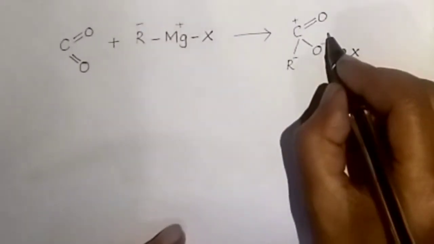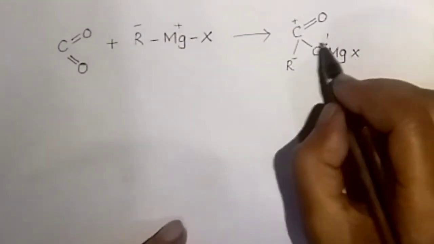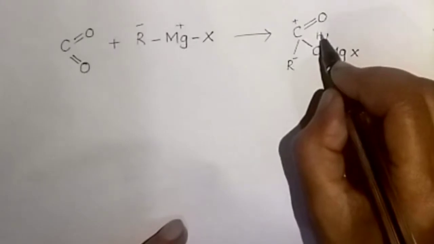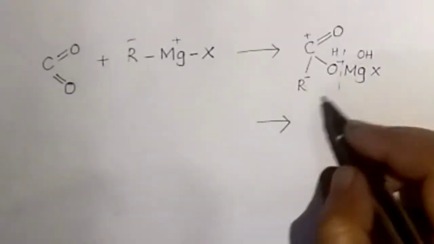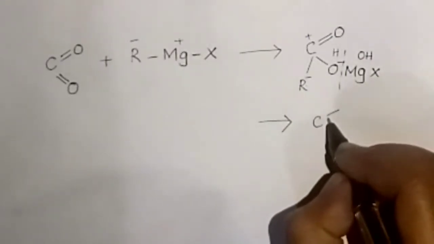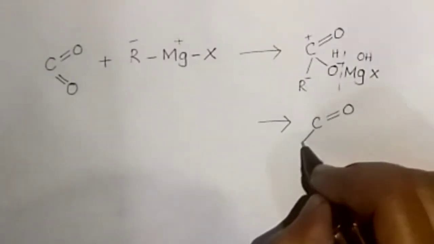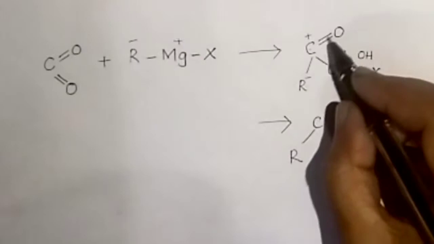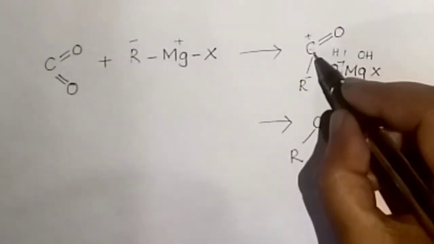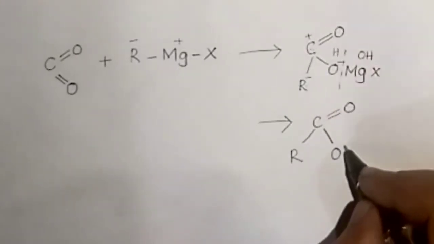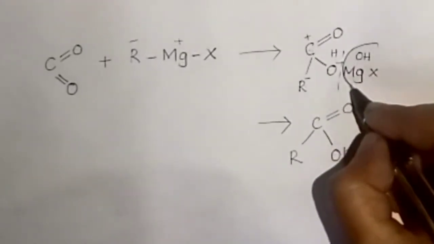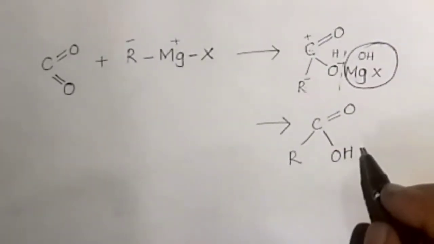Which on hydrolysis, here the bond breaks, and H is added here and OH is added here, H2O. Then we get the product C double bond O, R is there already, and with OH. This is the minor product, we don't need it, so we don't write it.